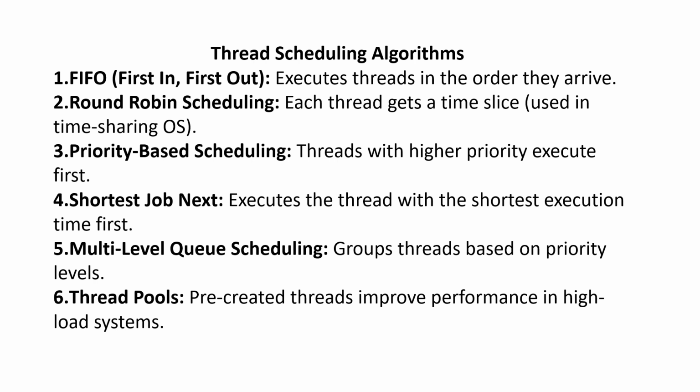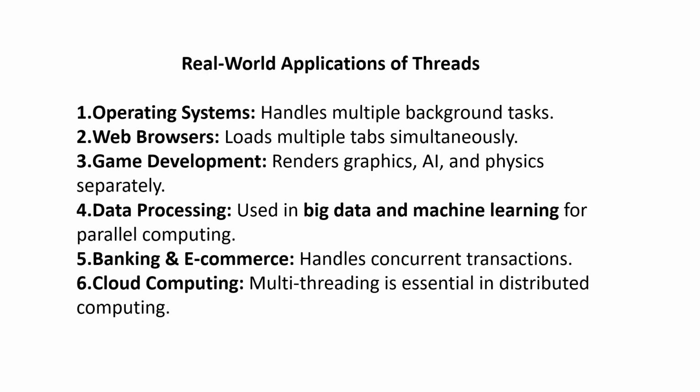Next one is multi-level queue scheduling. Groups threads based on priority levels. Thread pools: pre-created threads improve performance in high load systems.